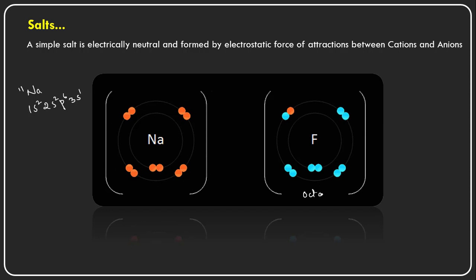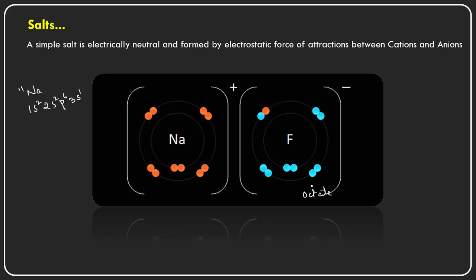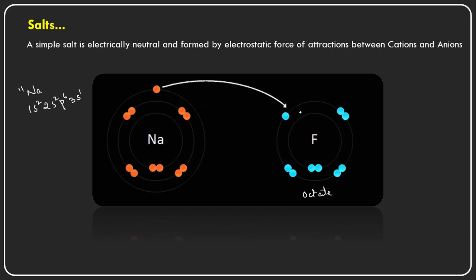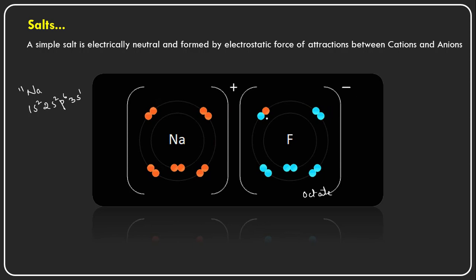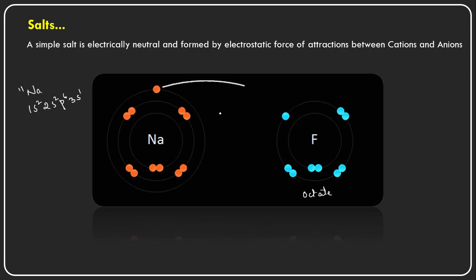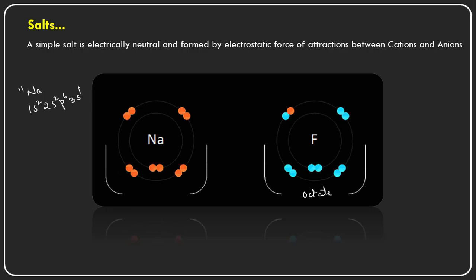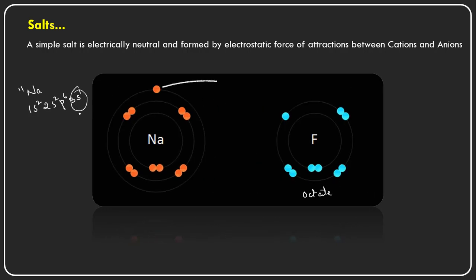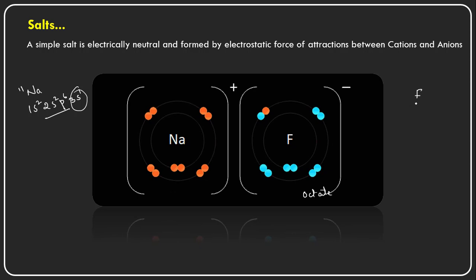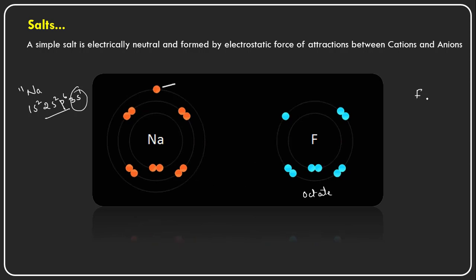So it is getting the octet configuration, and because of this extra electron taken from the sodium, it carries a negative charge here, and this sodium loses one electron to the fluorine. This electron is lost from the outermost orbital. So sodium has an octet configuration, and here the fluorine also has an octet configuration. How?